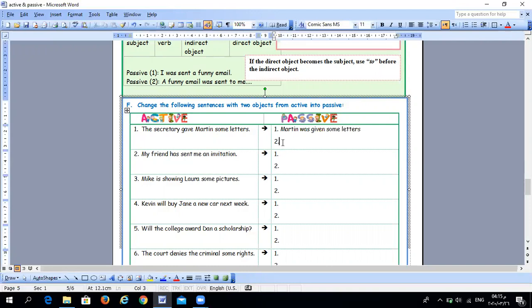If we choose to start with the direct object, we will say some letters. Okay, were. Why were? Because here we have letters, plural. In the first sentence, Martin is singular. Because of that, we have used was. Some letters were given to Martin. Yeah, think of the other one. Think of the next one, and I will answer it with you. Take your time. My friend has sent me an invitation.